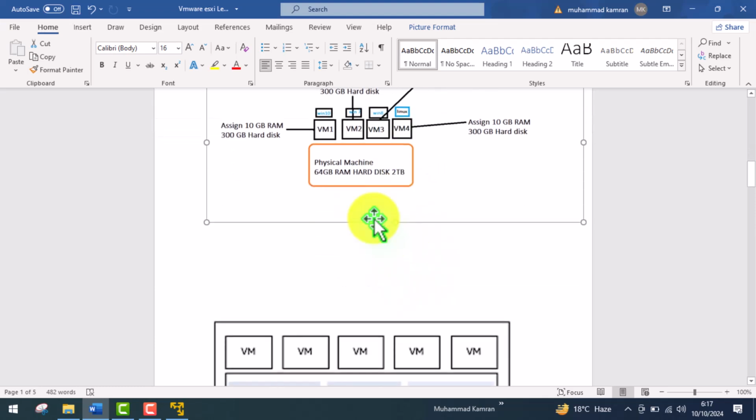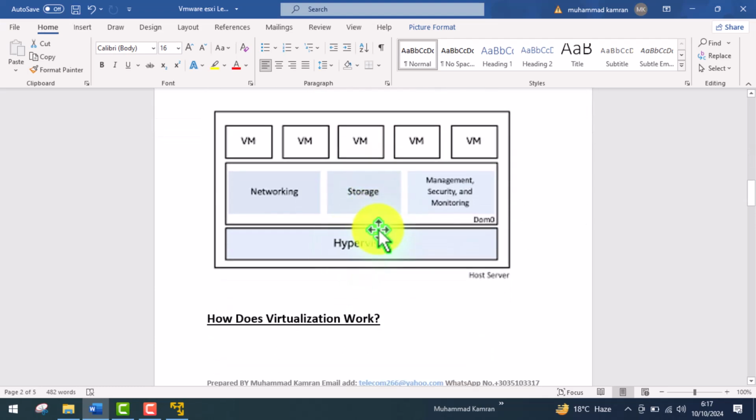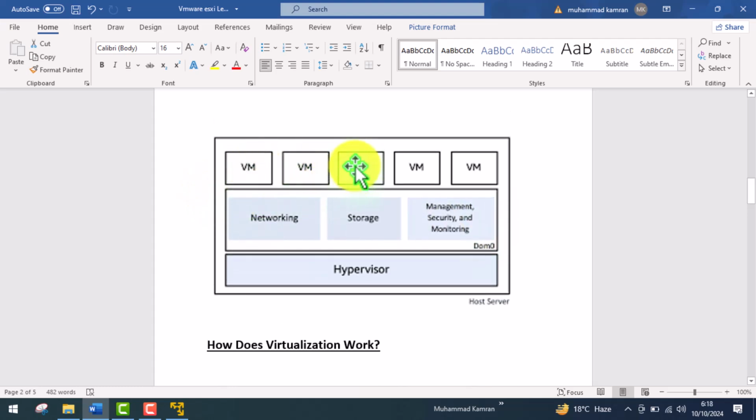So this was one example, and this is another example in terms of VMware ESXi. This is the hypervisor, and we will discuss this in detail. This is the networking, this is the storage, and this is management, security, and monitoring. We installed VM1, VM2, VM3, VM4, VM5. VM means a machine. Here we can install Windows 7, Windows 10, Windows 8. We can install any operating system on this VM.